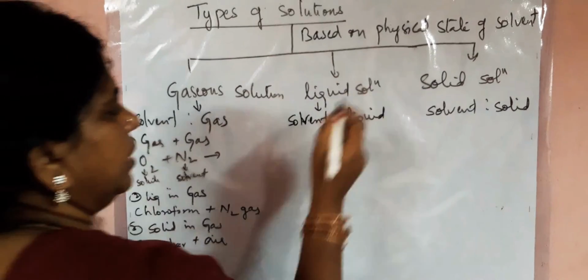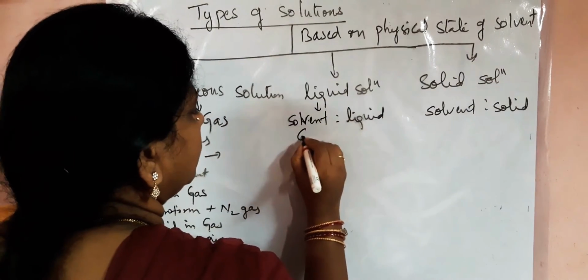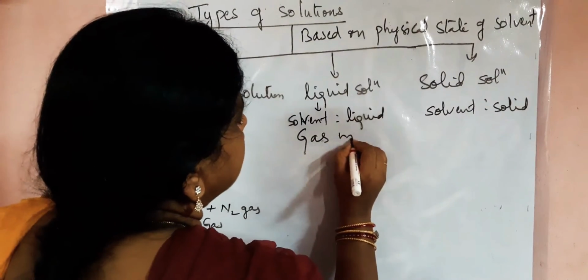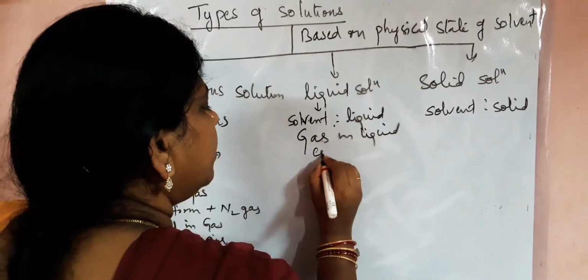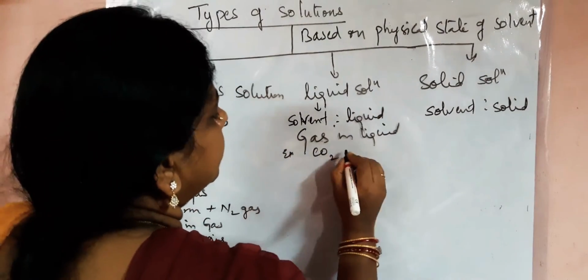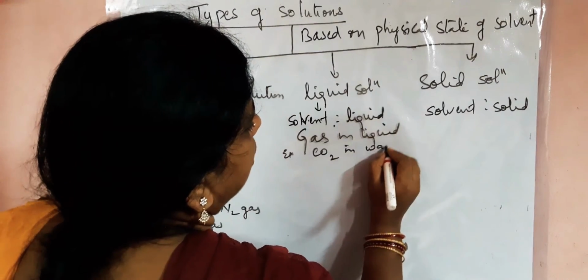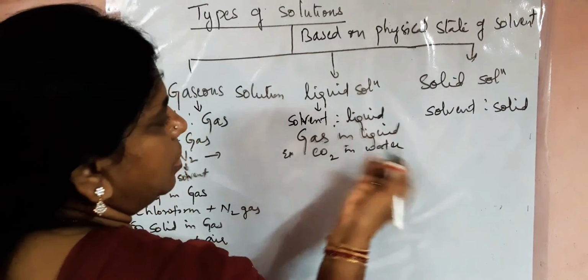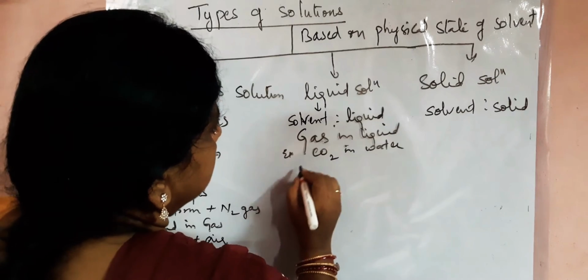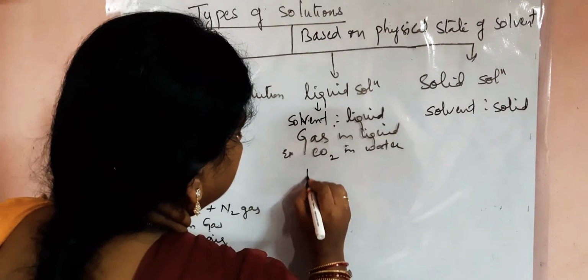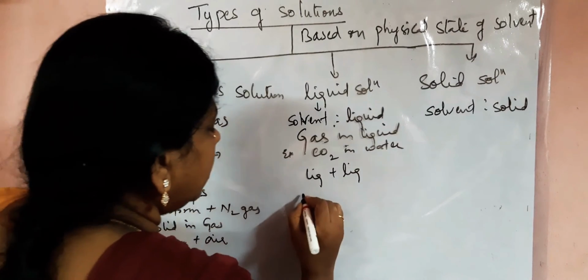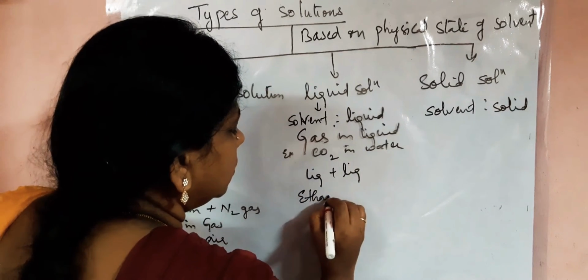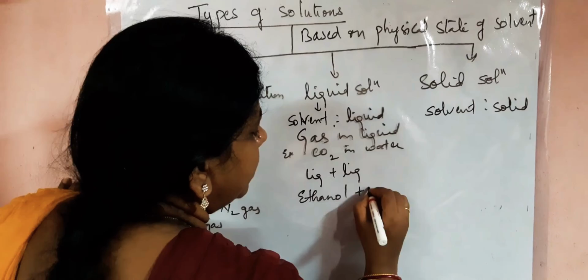Similarly, liquid solutions. Gas in liquid: we can take carbon dioxide in water, that is soda water, or oxygen in water. Second, liquid plus liquid: we can take ethanol, that is the alcohol, plus water.